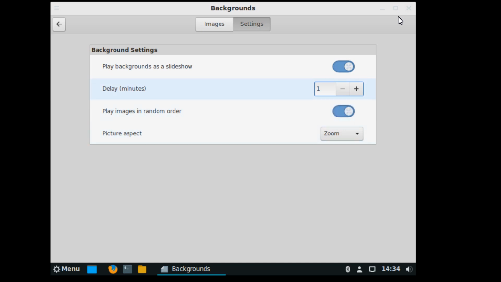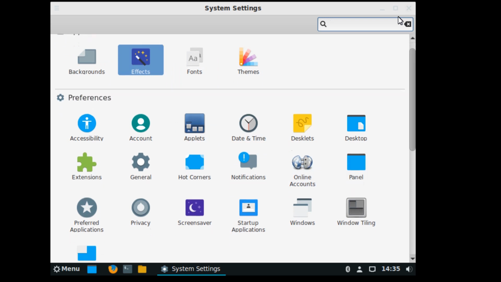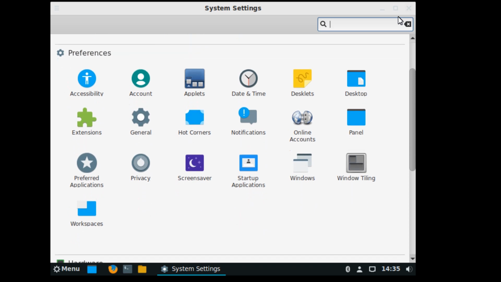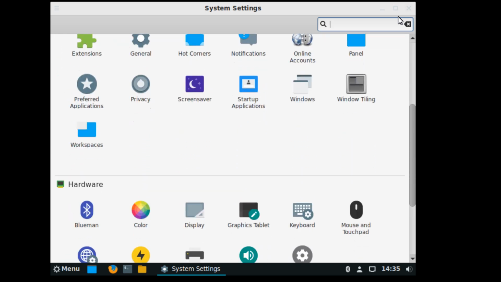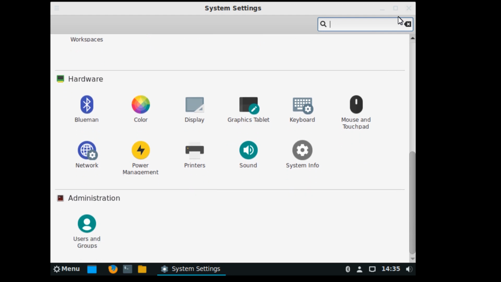There is no need to click Apply or OK. You can explore how many options are provided under system settings. Each and every option you can see, and you can also explore these after installing the OS.